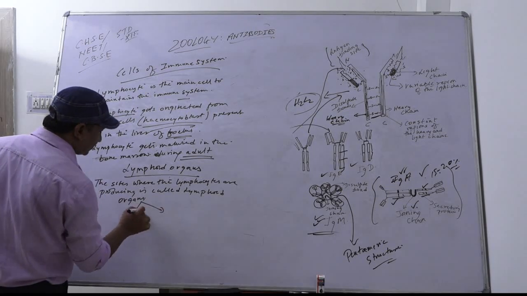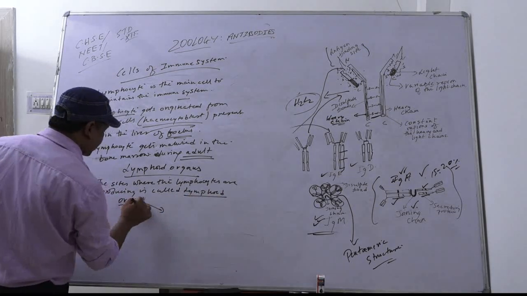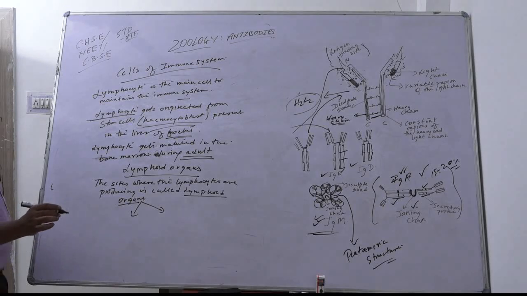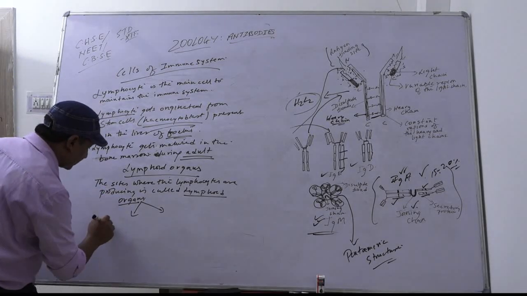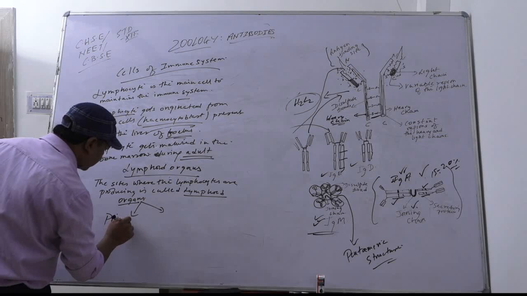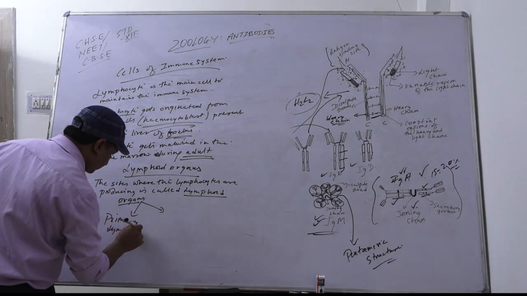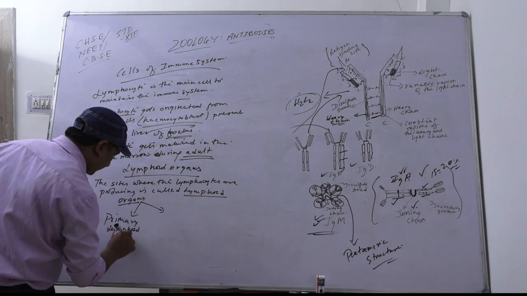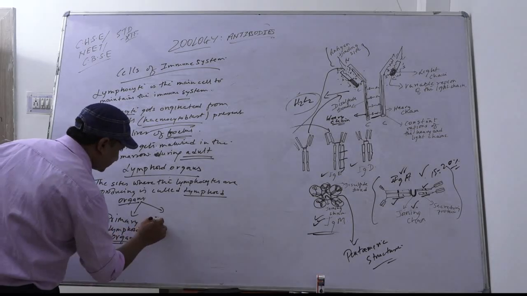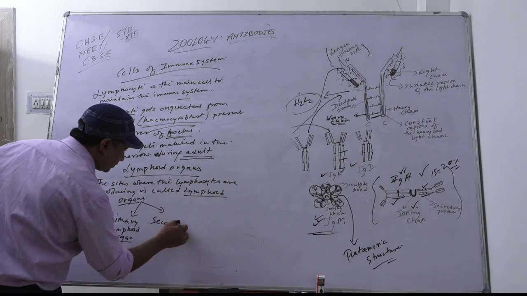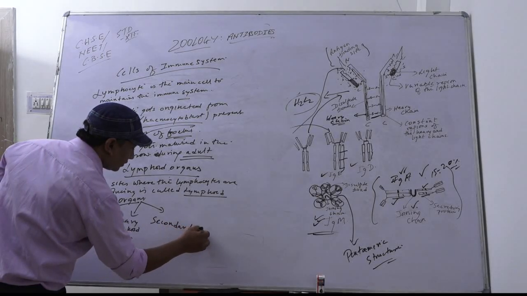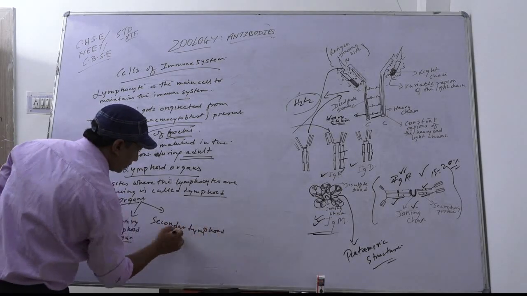Lymphoid organs are again classified into two types: primary lymphoid organ and secondary lymphoid organ.